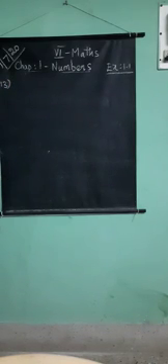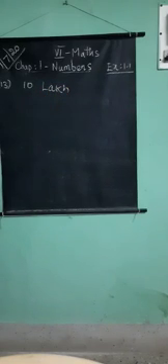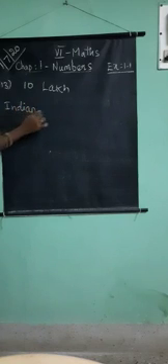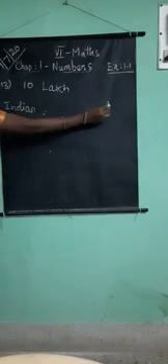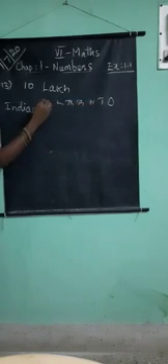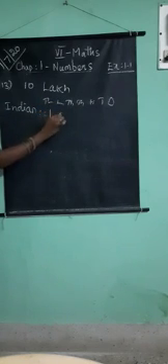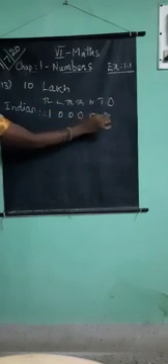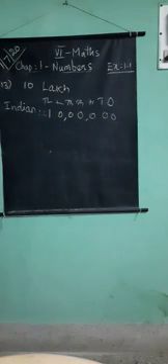The question is, the number of employees in Indian Railways is about 10 lakh. Write this in the international system of numeration. Indian system: how to write 10 lakh? Ones, tens, 100, 1000, 10,000, lakh, 10 lakh. So how to write? 1,000,000. This is the Indian system.